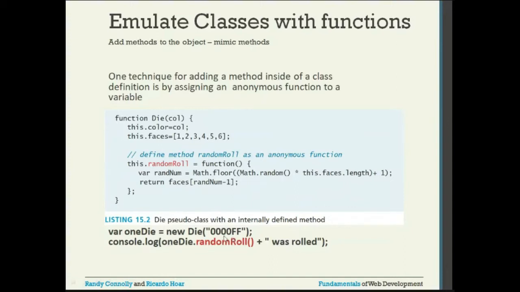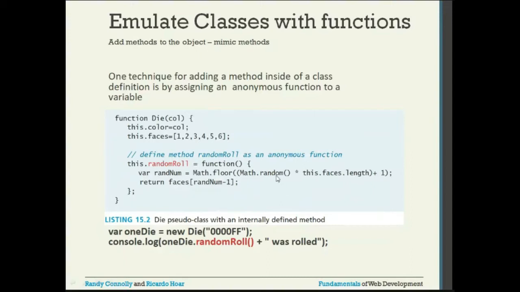Let us say this is blue, it will be set with a blue value. Then console.log, inside that bracket, the parameter is sent as one die dot random roll. So you are calling this method. One die is this object, dot random roll is the method. This will return one of the numbers.